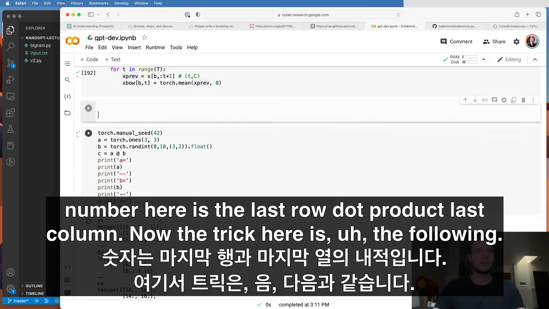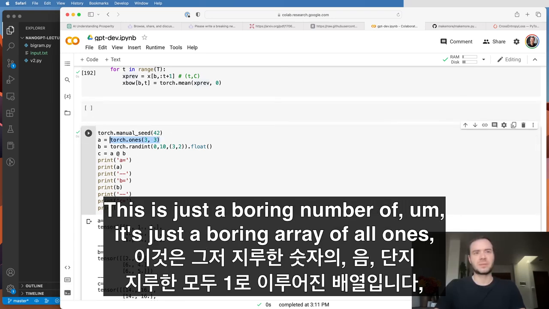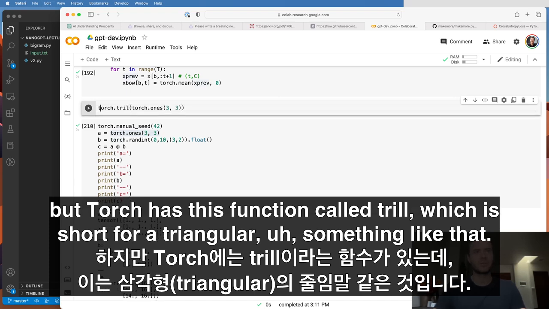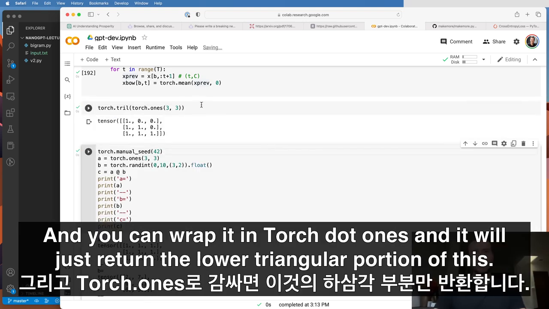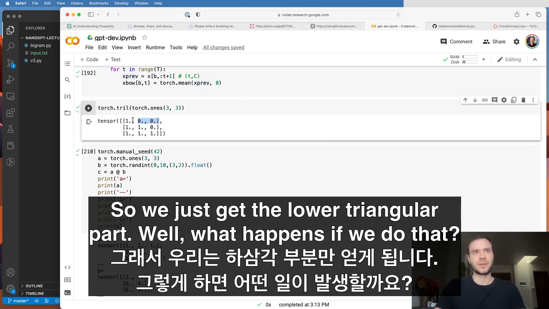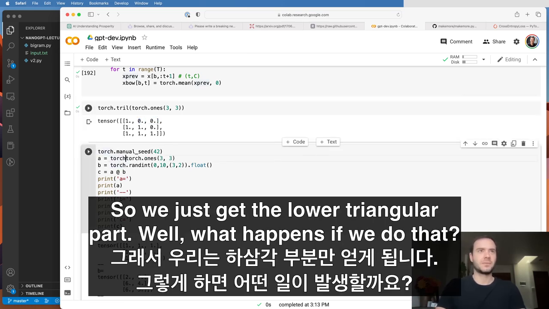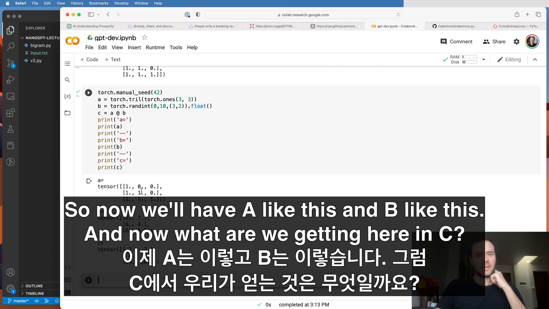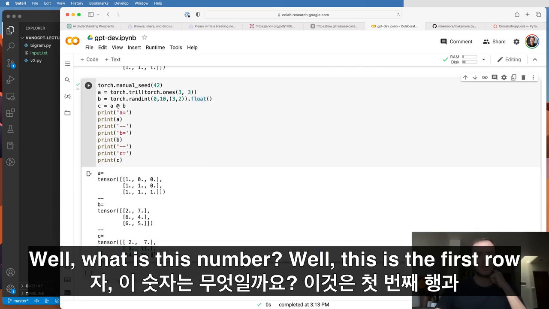Now the trick here is the following. This is just a boring array of all ones, but Torch has this function called tril, which is short for triangular, something like that. And you can wrap it in torch.ones, and it will just return the lower triangular portion of this. Okay. So now it will basically zero out these guys here. So we just get the lower triangular part. Well, what happens if we do that? So now we'll have A like this and B like this. And now what are we getting here in C?